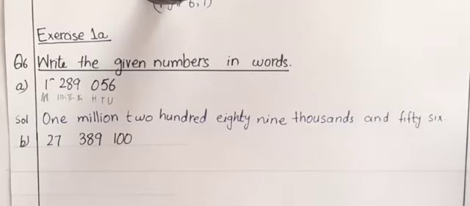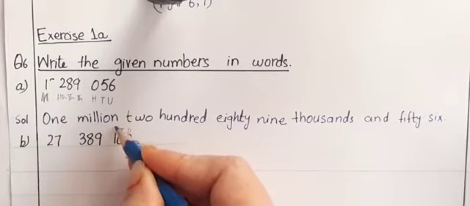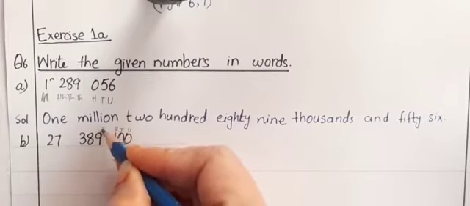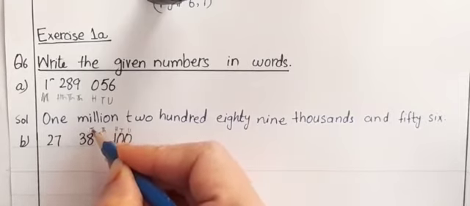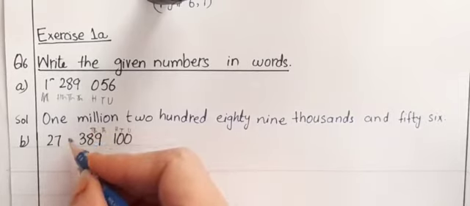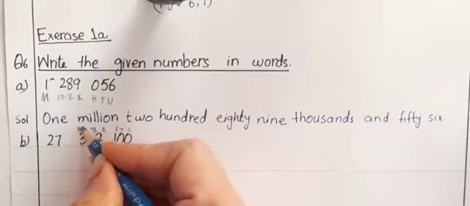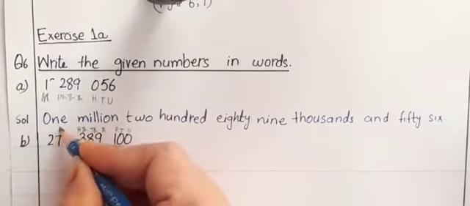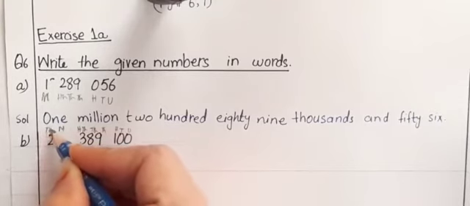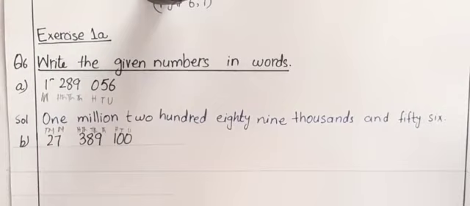So boys, here we have a number that has 8 digits. What we are going to do, we will write over here unit, tens, hundred, thousand, 10,000, 100,000, million, and 10 million. So now we know this number is 10 million. So 2 tens and 7 ones, so 27. It is 27,389,100. We will write this number name.